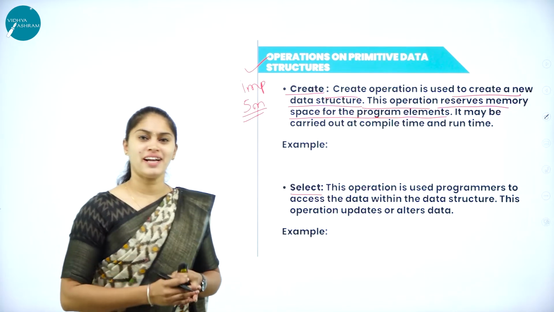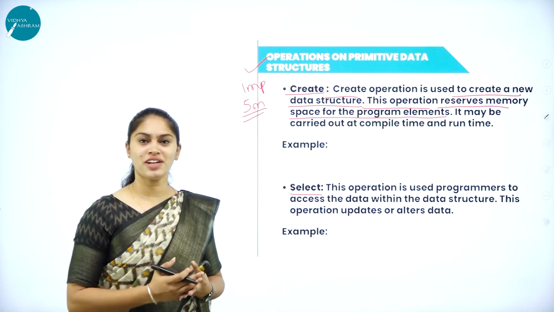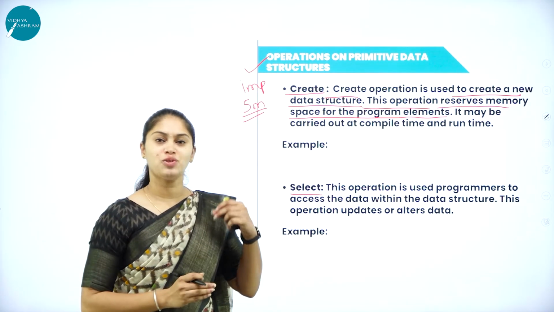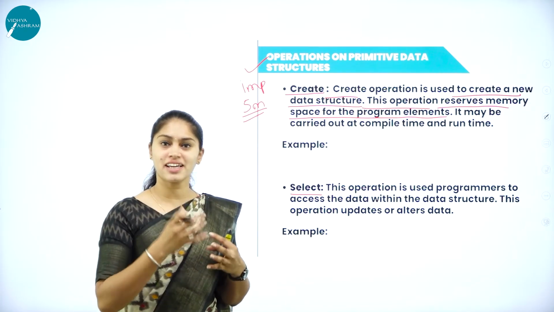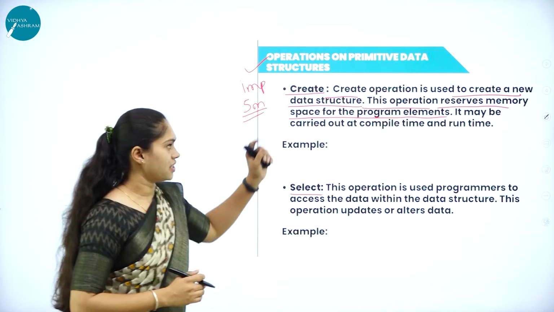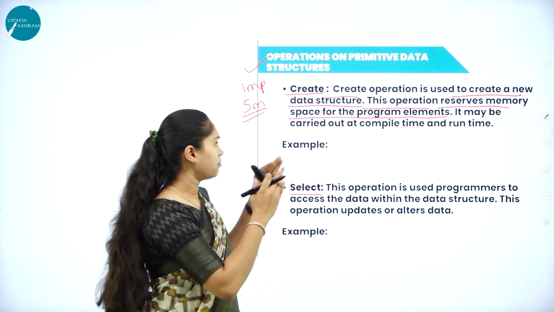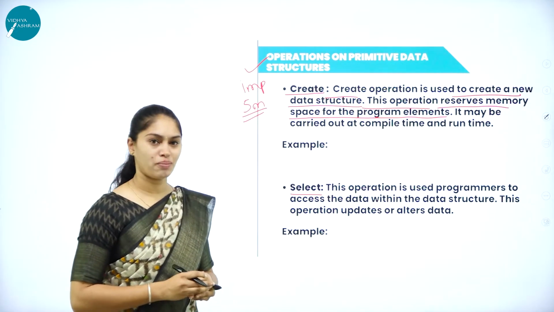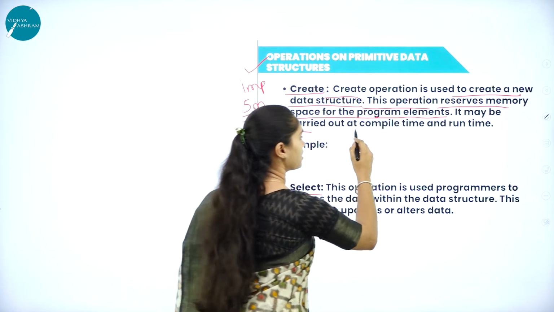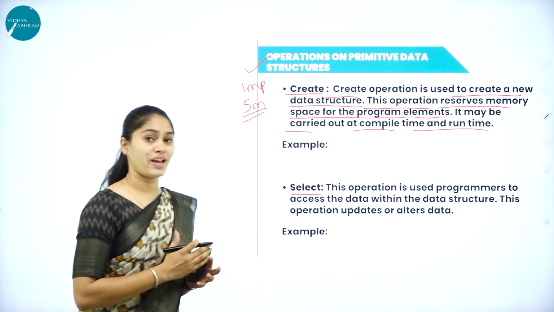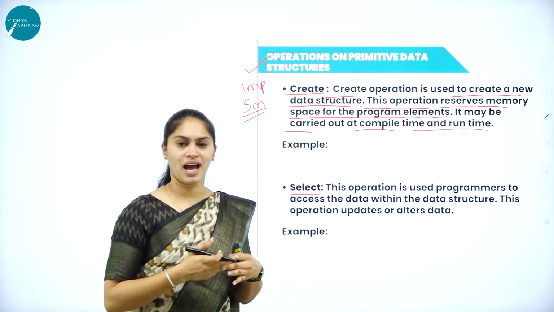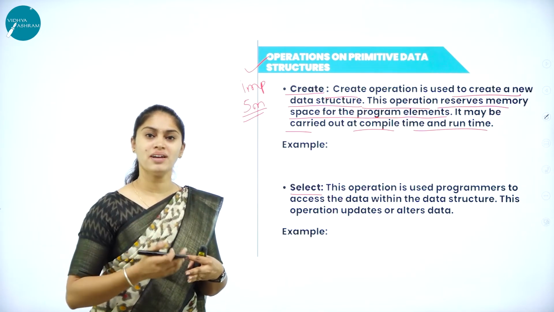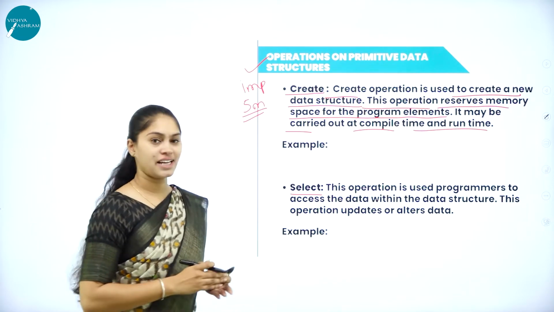For example, if you join any college, what are they going to do? They are going to give you an admission. If you got admitted to any institution, then you are going to have one register number. That means they are creating some memory space for you. This create operation will reserve the memory space for the program element. So that operation is nothing but the create operation. It may be carried out either at compile time or at run time. So when the creation of a data element happens, it can be done at compile time or at the time of program execution. So this is nothing but the create operation.